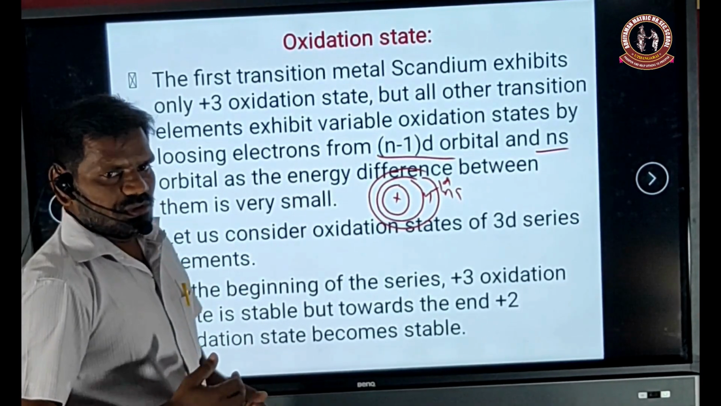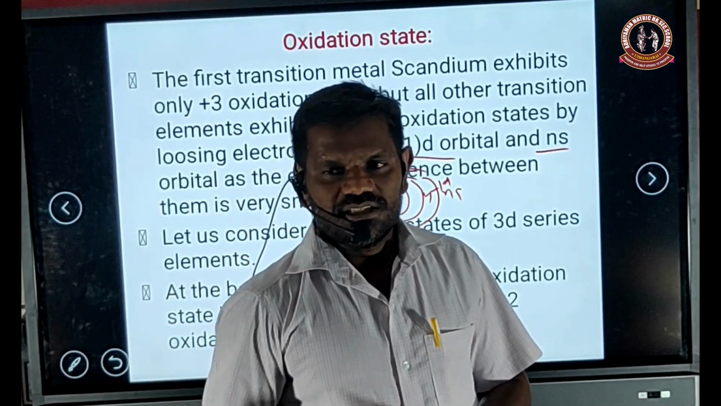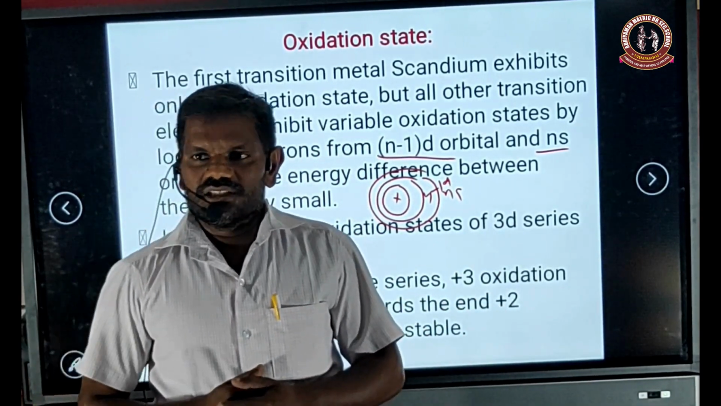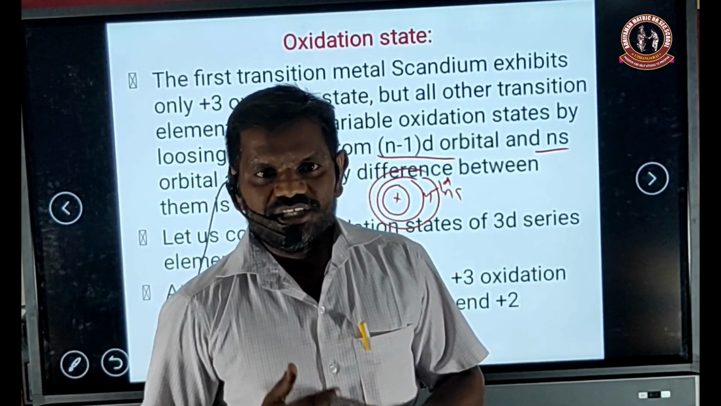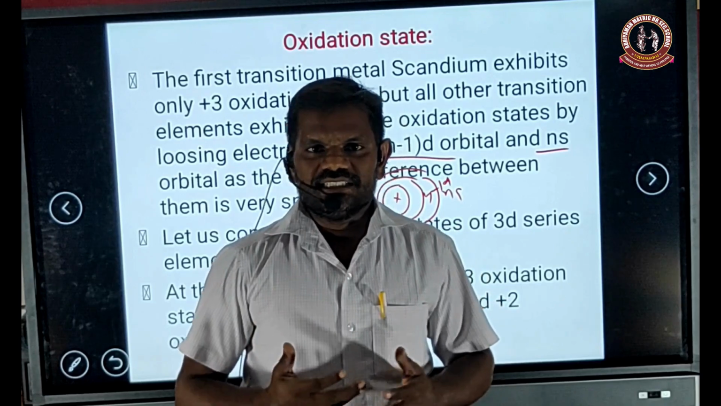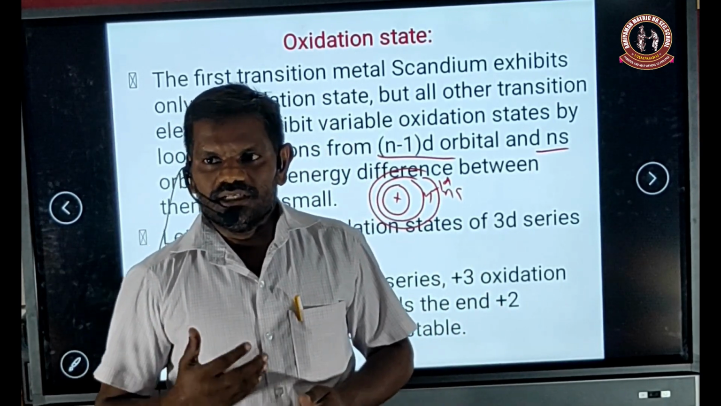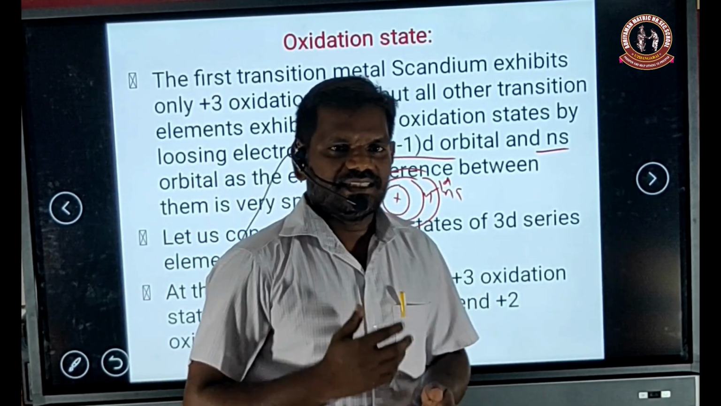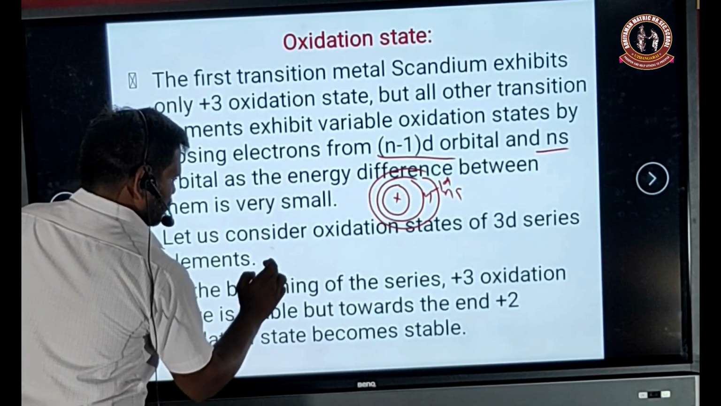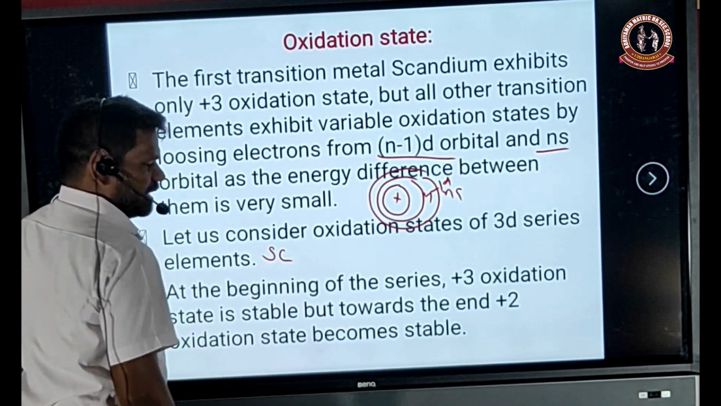So now we consider the 3d series elements. What are the elements present in the 3d series? First, scandium, titanium, vanadium, chromium, manganese, iron, cobalt, nickel, copper and zinc. These are the elements present in the 3d series. So now we take scandium.